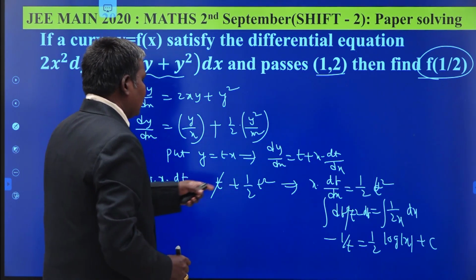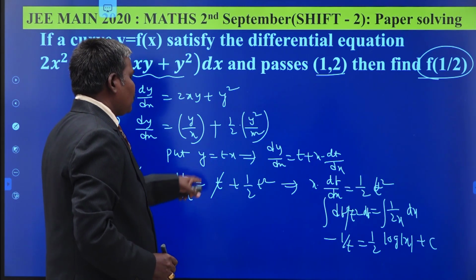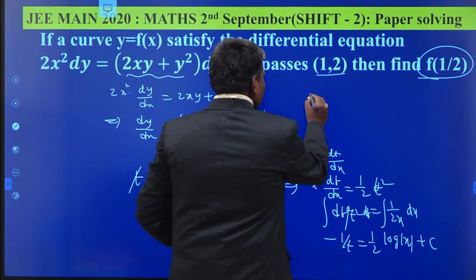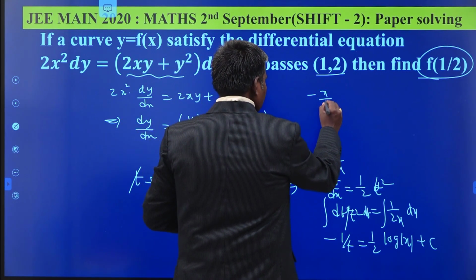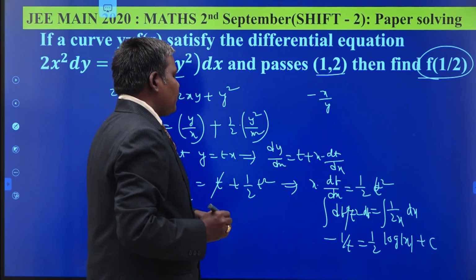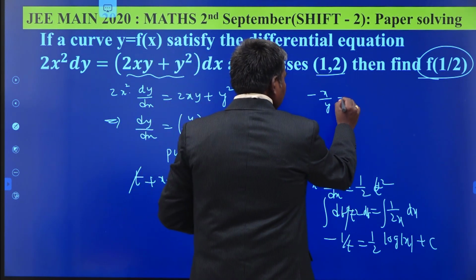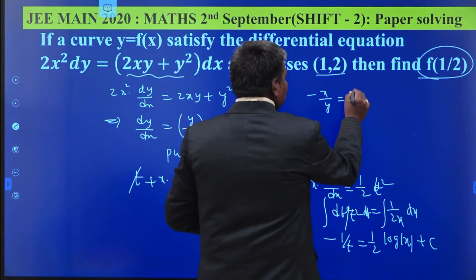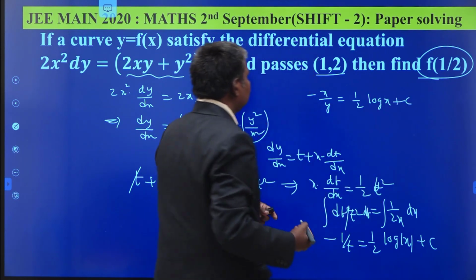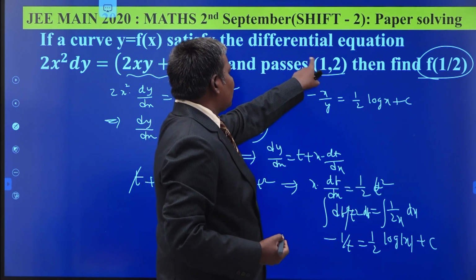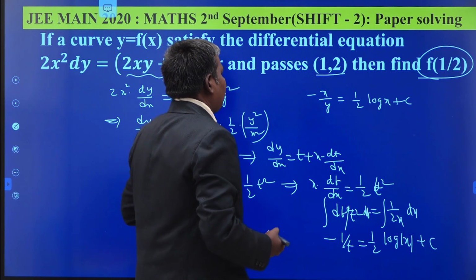So what is your t? Your t is equal to y by x. So minus 1 by t means what? x by y. Minus x by y is equal to 1 by 2 log x plus c. It is passing through what? 1 comma 2. To get the value of c, they have given 1 comma 2.